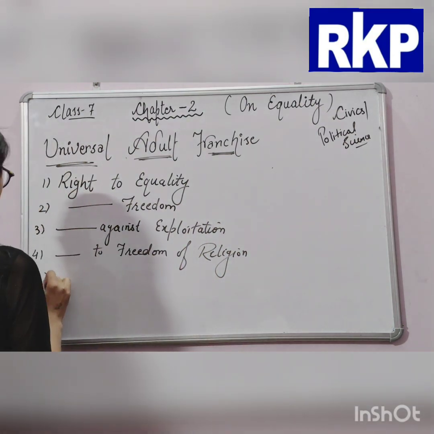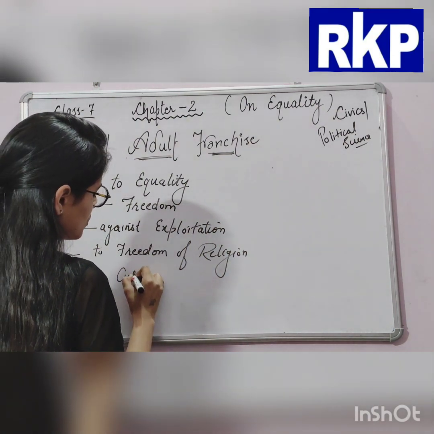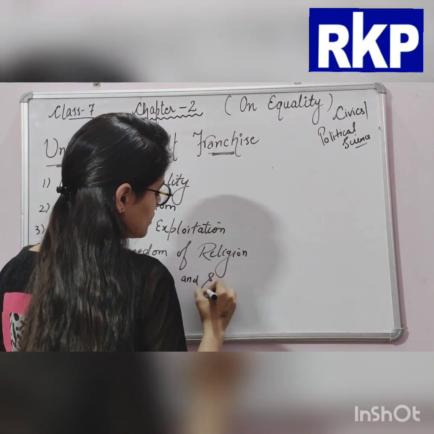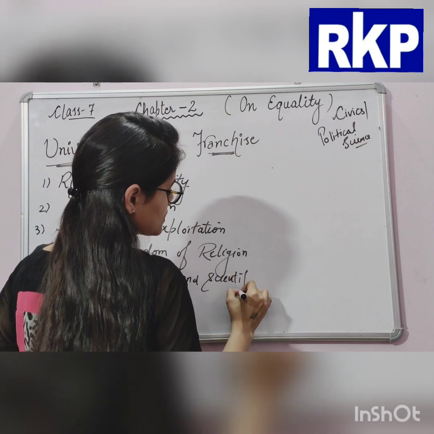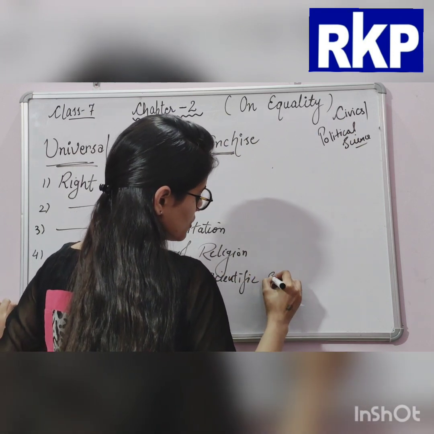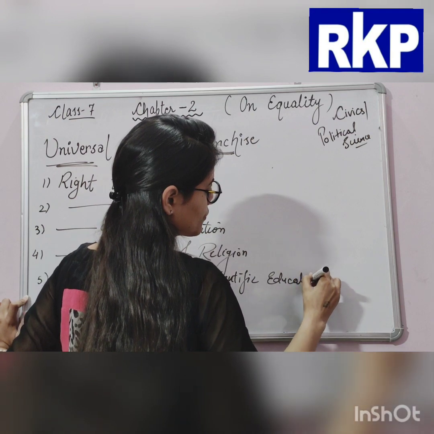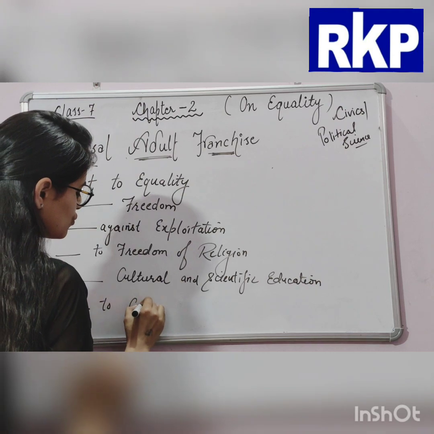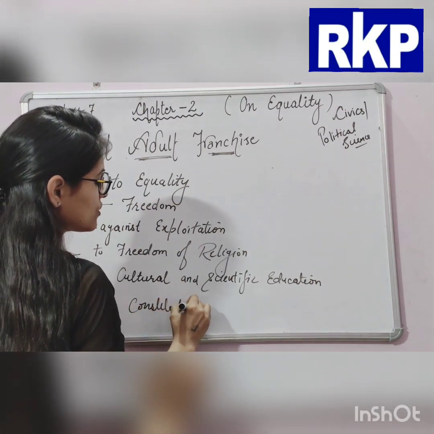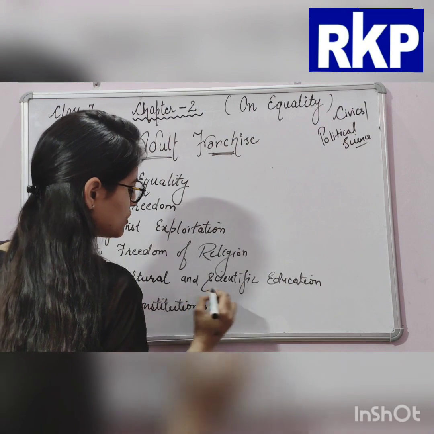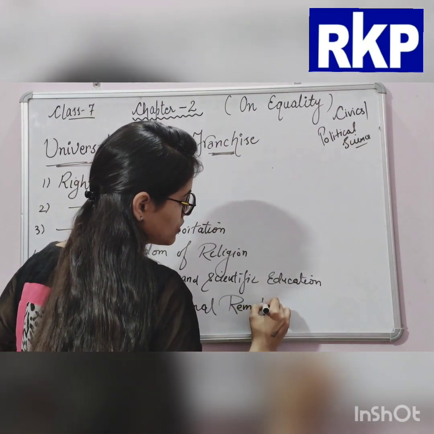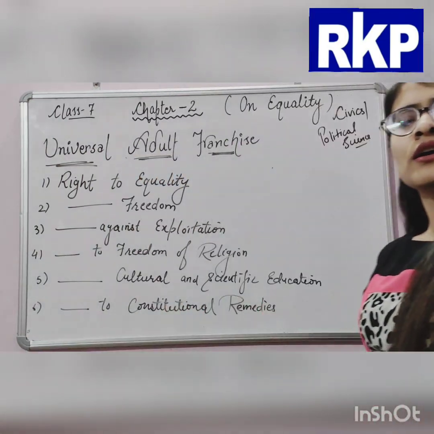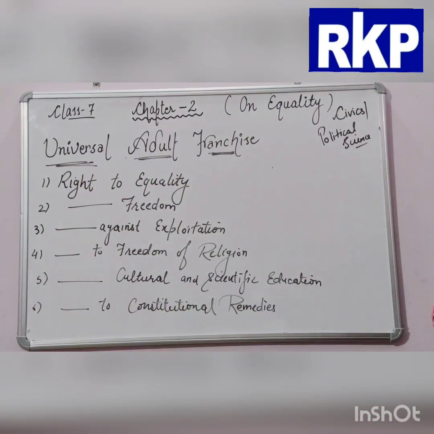Next is right to cultural and scientific education, and the last is right to constitutional remedies. Right to constitutional remedies. Okay, so we are going to discuss these fundamental rights.